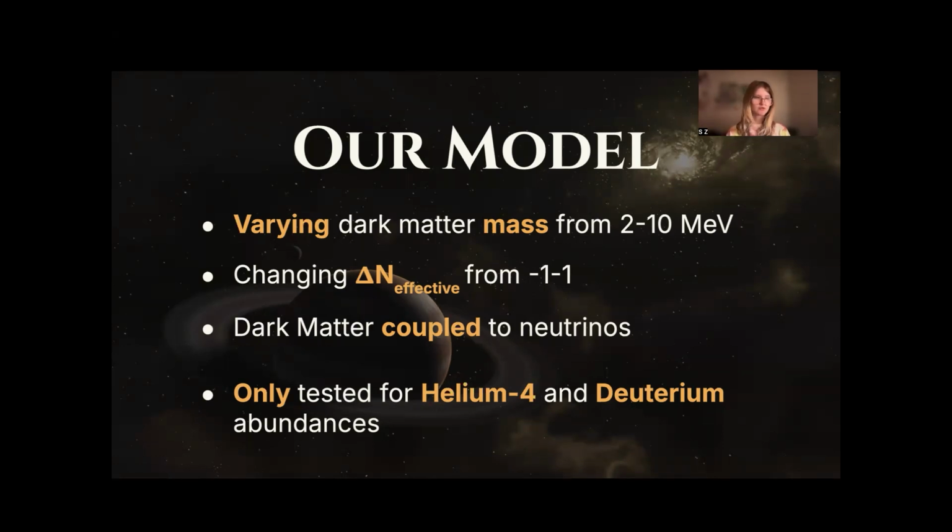And after these conversion rates freeze out with the expansion of the universe, the ratio of protons to neutrons left for synthesis would be impacted. So in order for us to find the most plausible parameters of dark matter mass and delta N_eff in this model, the predicted abundances of helium-4 and deuterium must match the observed amount today.